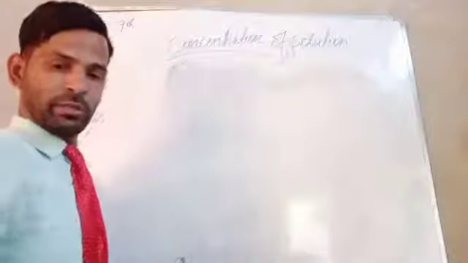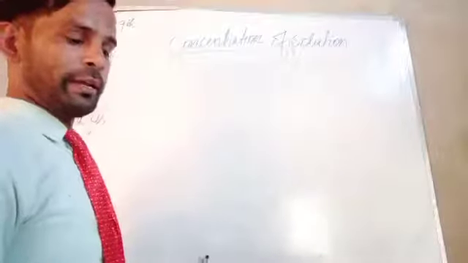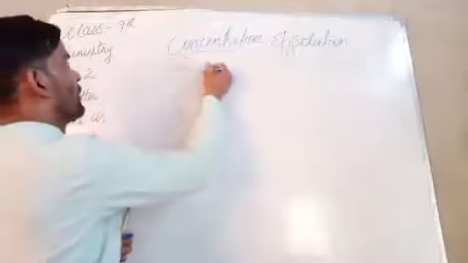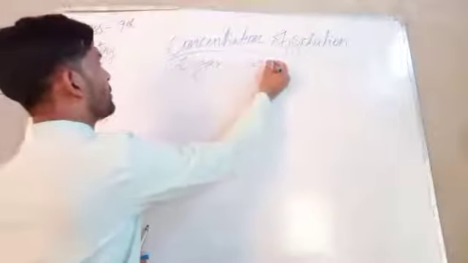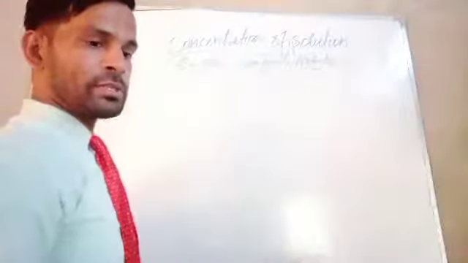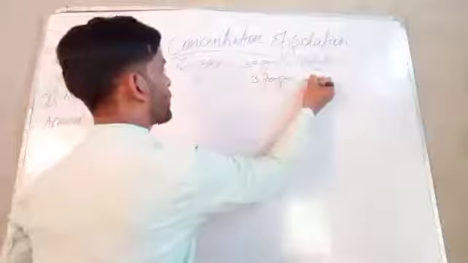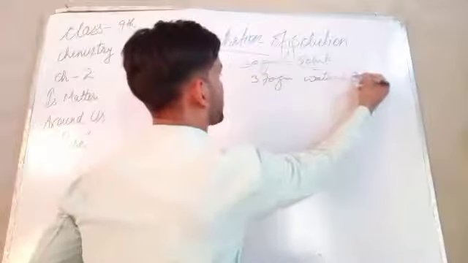Here are some questions which we have to go through. Here is the question: a solution contains 30 gram of sugar. So what is it? It is the amount of solute. Next, it is dissolved in 370 gram of water. What is that actually? It is the solvent.